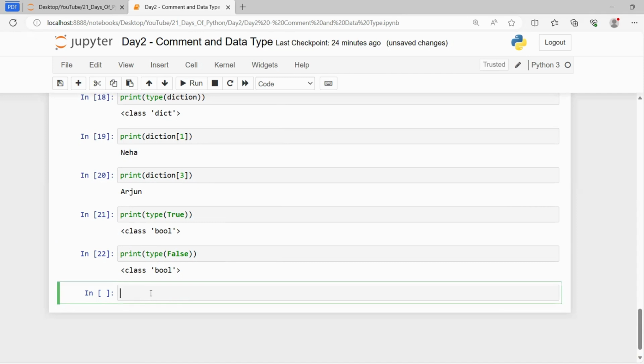Now the next data type that we have is set. Set is a kind of data type which is an unordered collection that is iterable. That means we can iterate, or we can apply any loop to it. For example, we can apply a for loop or a while loop. It is mutable, mutable means changeable, but it has no duplicate elements.